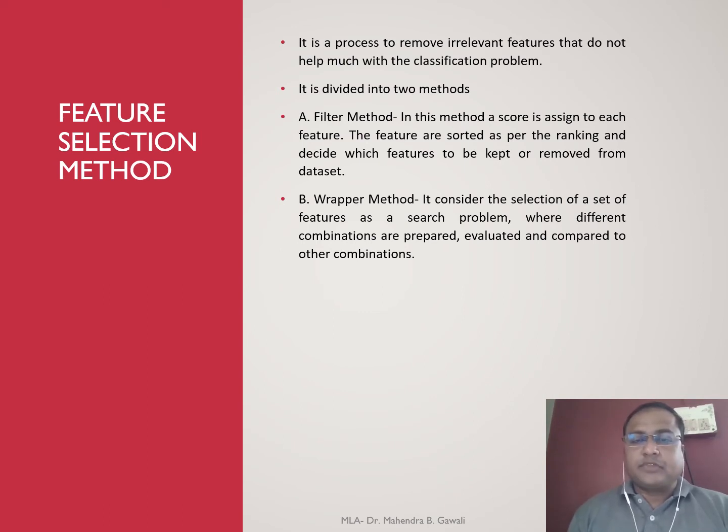Filter method. In this method, a score is assigned to each feature. The features are sorted as per the ranking and we decide which features to keep or remove from the dataset. The second method is the wrapper method. It considers the selection of a set of features as a search problem, where different combinations are prepared, evaluated, and compared to other combinations.